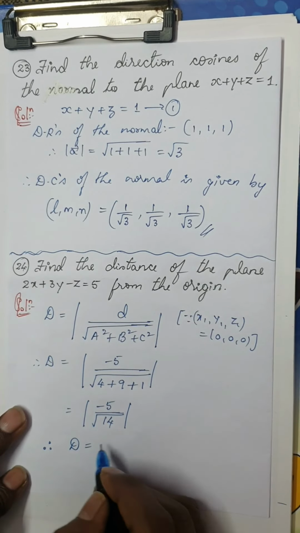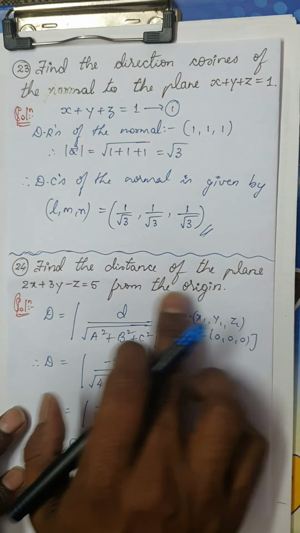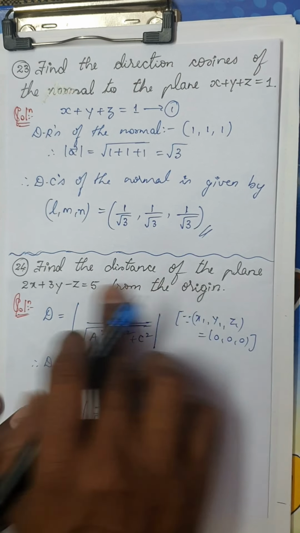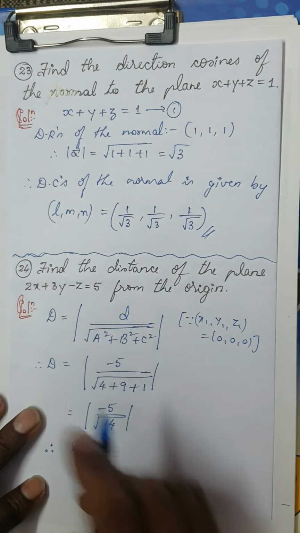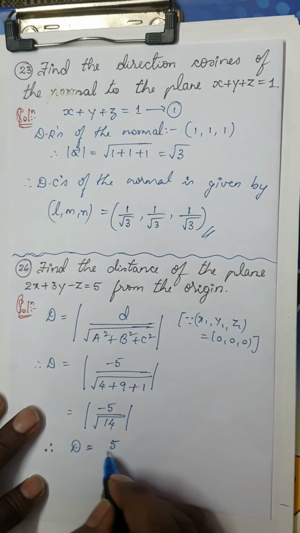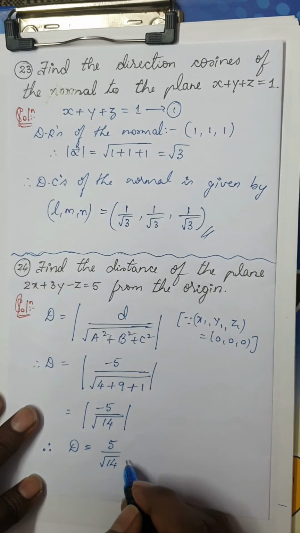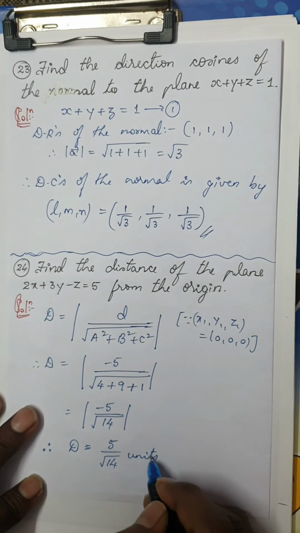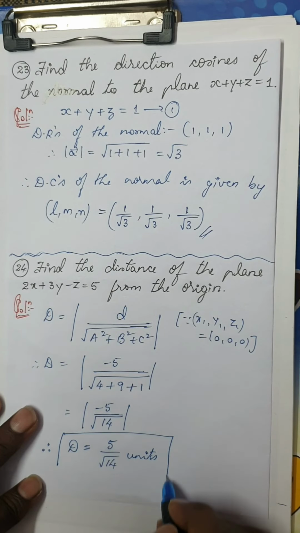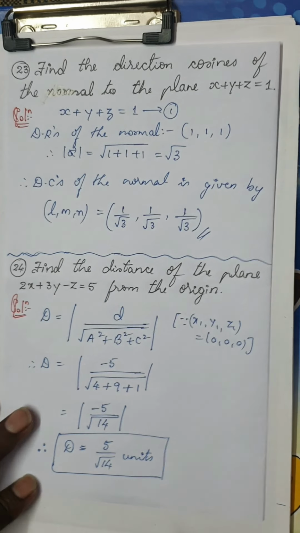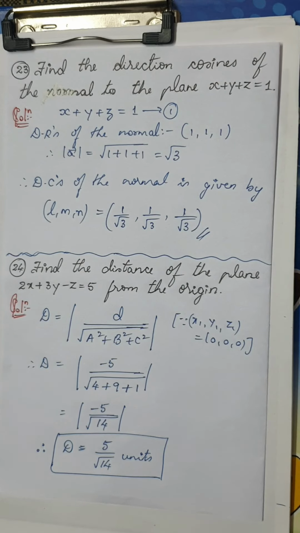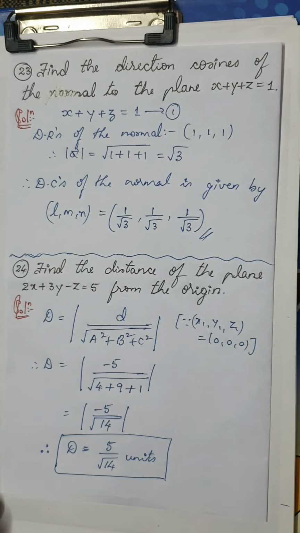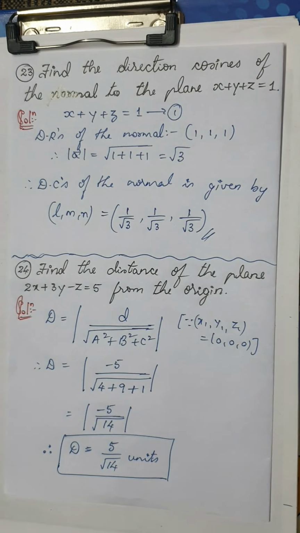Therefore, the distance of this plane from the origin is 5 divided by root 14 units. Why is it positive? Because it is the distance. Is it clear? Are you following it? Very simple ones. It's always better to practice some extra questions, particularly in part A for 1 mark.